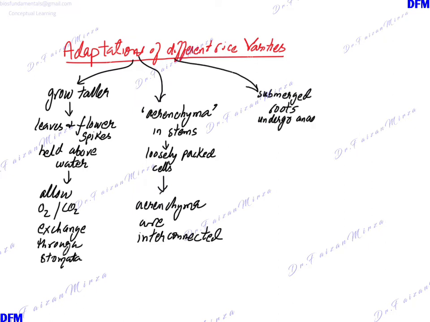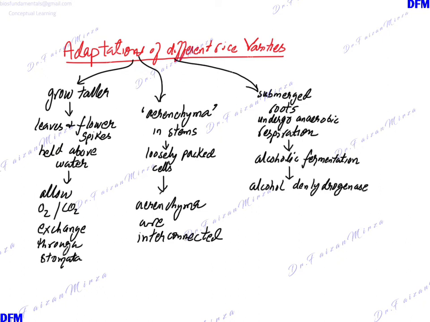The submerged roots undergo anaerobic respiration, as already discussed. Alcoholic fermentation occurs, but alcohol toxicity is prevented by the enzyme alcohol dehydrogenase.